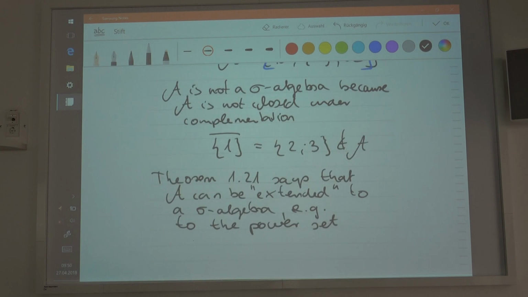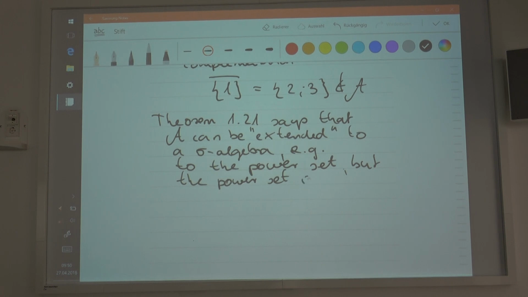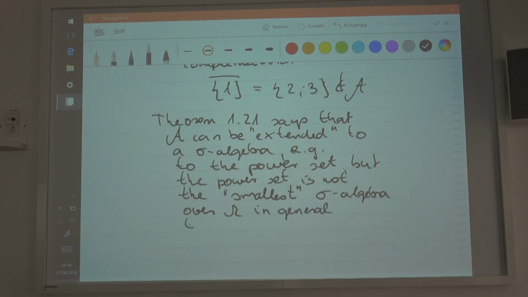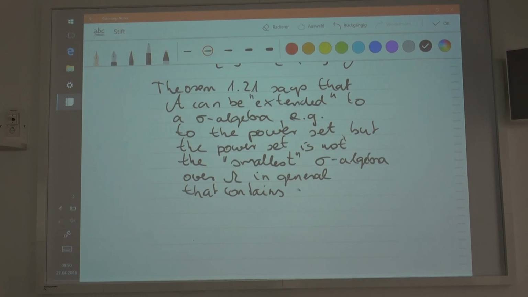But the power set is not the smallest sigma algebra over omega in general that contains all elements of the family.